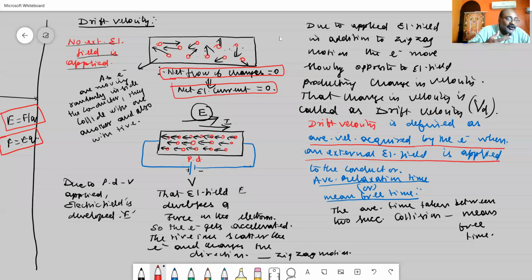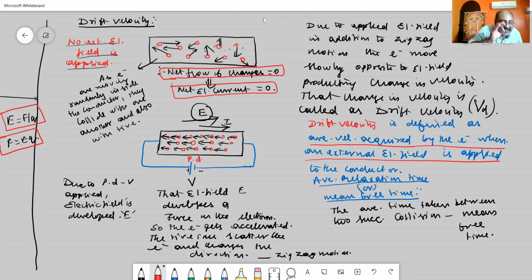So how can I define that mean free time, otherwise called the average relaxation time? The mean free time or the average relaxation time is nothing but the average time taken between two successive collisions of the electron inside the conductor with ions.